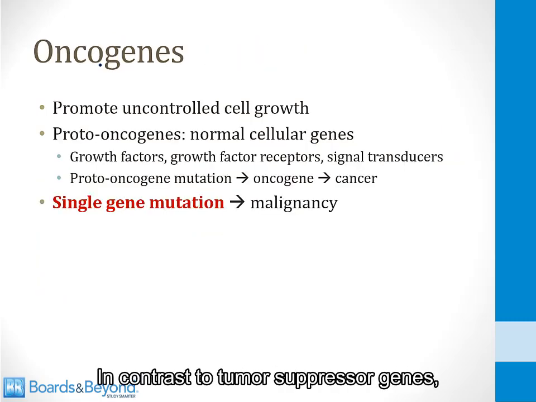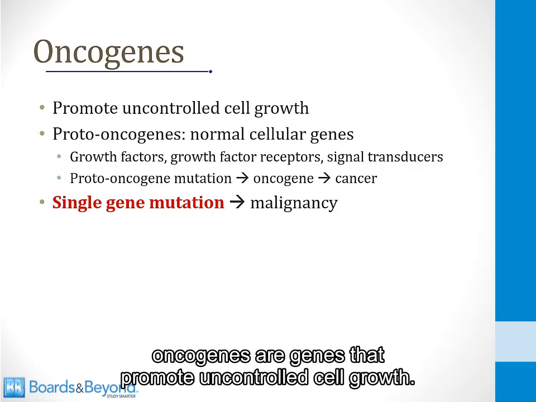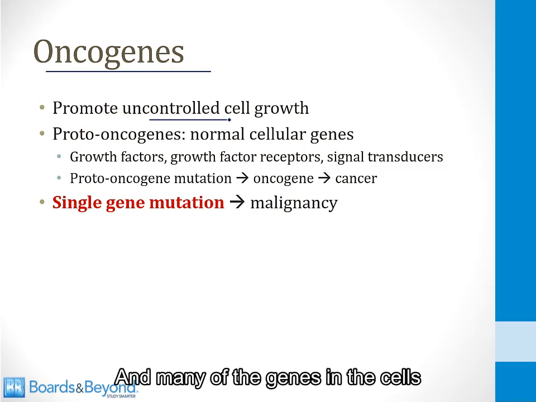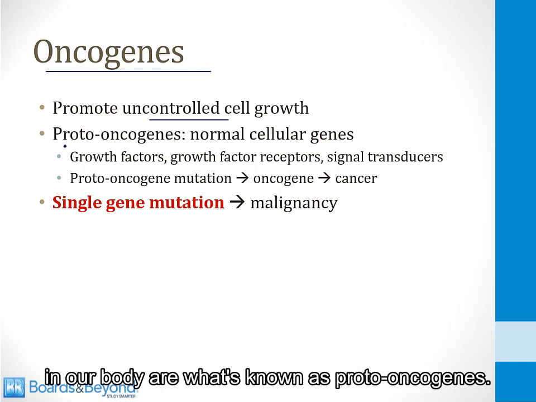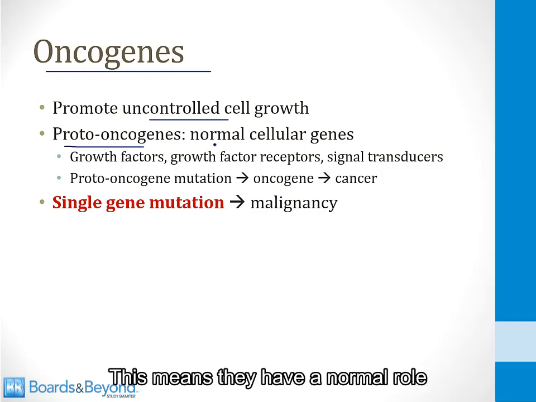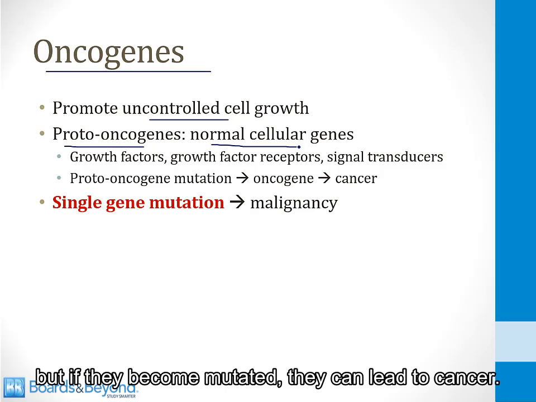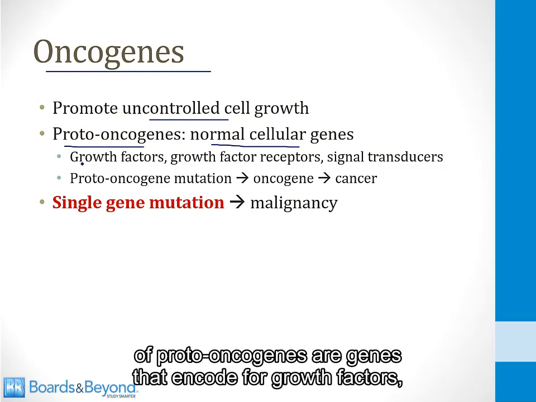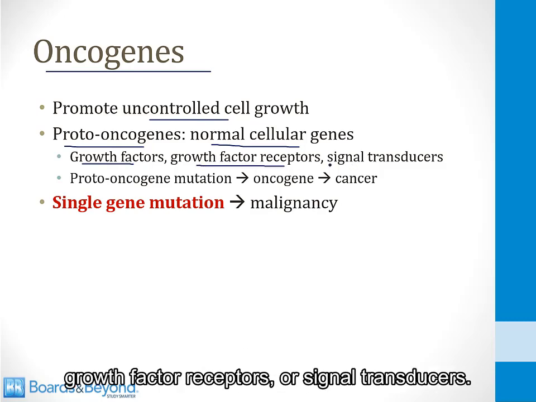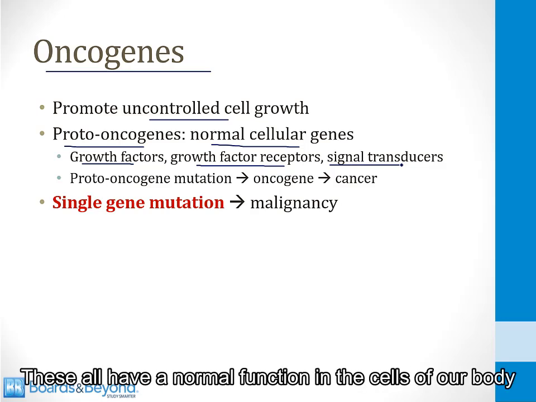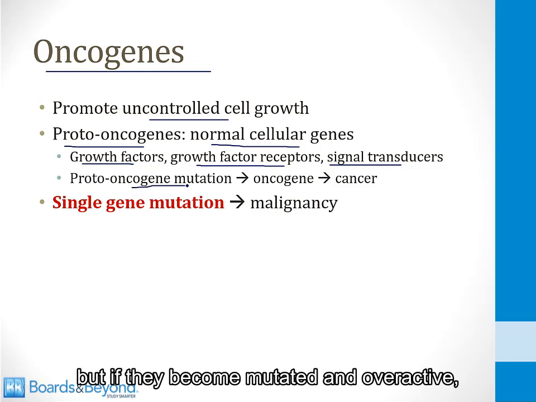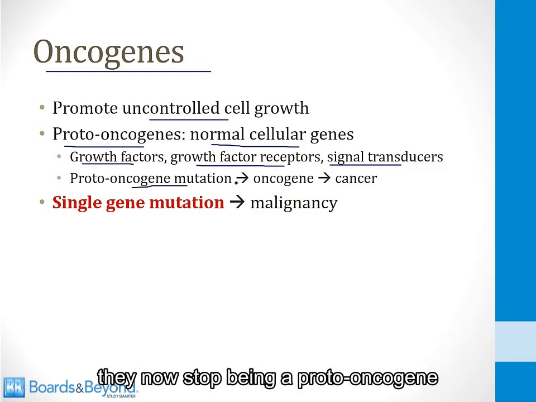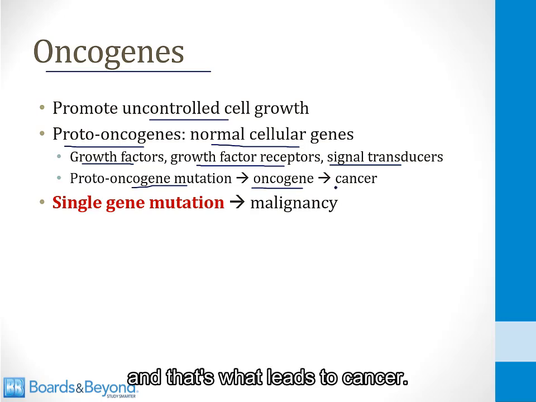In contrast to tumor suppressor genes, oncogenes are genes that promote uncontrolled cell growth. They do not suppress it. And many of the genes in the cells in our body are what's known as proto-oncogenes. This means they have a normal role, but if they become mutated, they can lead to cancer. So some examples of proto-oncogenes are genes that encode for growth factor receptors, or signal transducers. These all have a normal function in the cells of our body, but if they become mutated and overactive, they now stop being a proto-oncogene and they become an oncogene, and that's what leads to cancer.